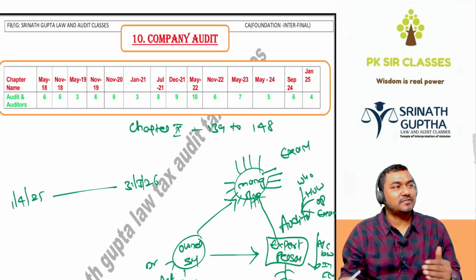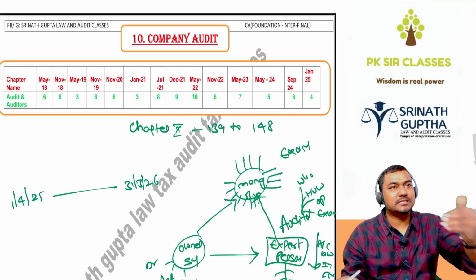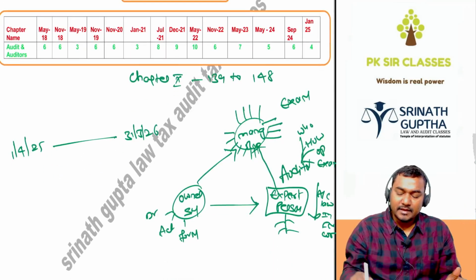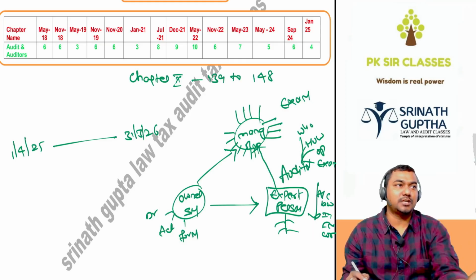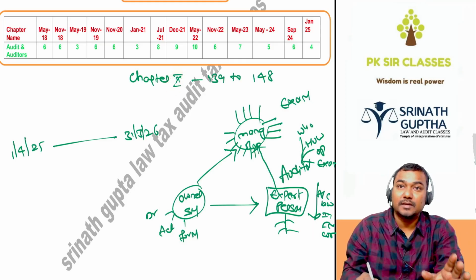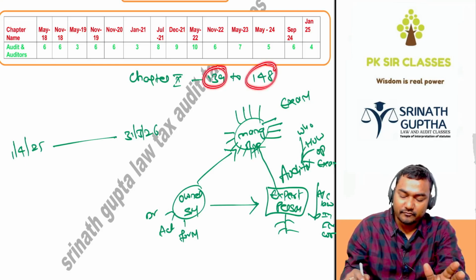Once upon a time, this was a part of CA Final, and around 2019 it shifted from CA Final to CA Inter. This is chapter 10 of the Companies Act. The Companies Act contains 29 chapters. In this chapter, we will be discussing section 139 to 148.